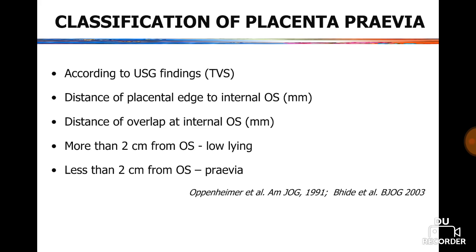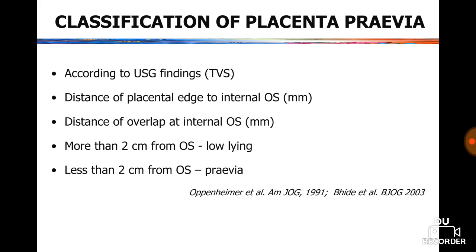Now classification of placenta previa can also be done according to ultrasound findings, according to the distance of the placental edge to the internal os in millimeters.